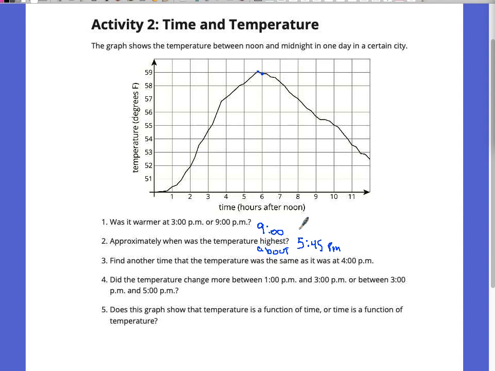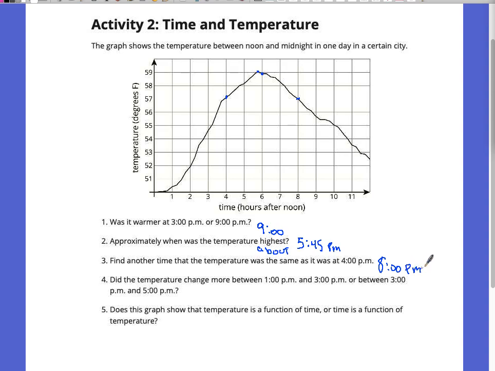Okay. Find another time that the temperature was the same as it was at 4 p.m. So look at what it was at 4 p.m. and find another time of the day when it was that same temperature. Okay. And I don't know why it always does this when I put these kind of forms on the page. There's always lines missing from a graph, and I don't know why it does that. But there should be a line right there. It should be going through right about 57 degrees at 4 p.m. So when we write across there and right at 8 p.m., it would be at the same temperature. So 8 p.m. Good job.